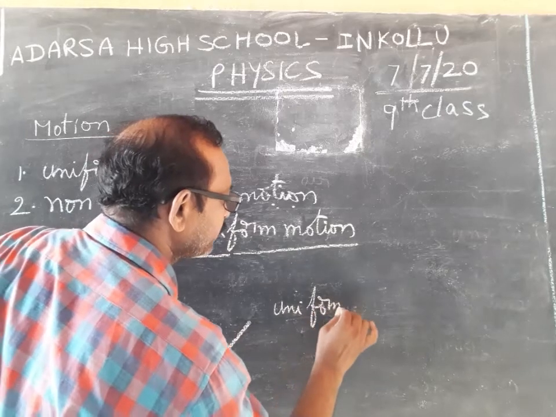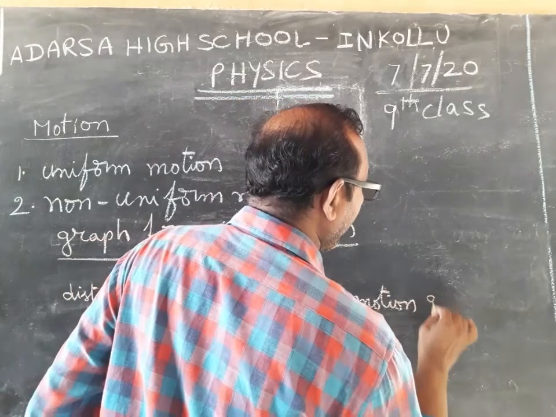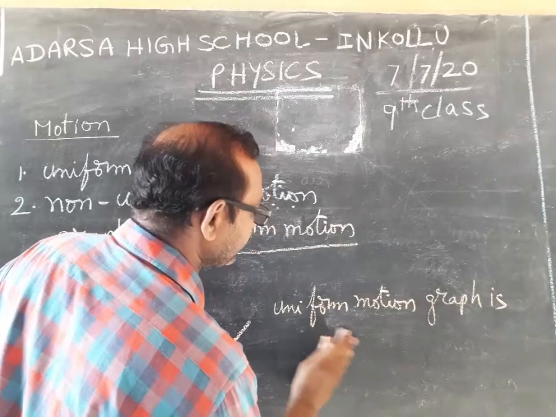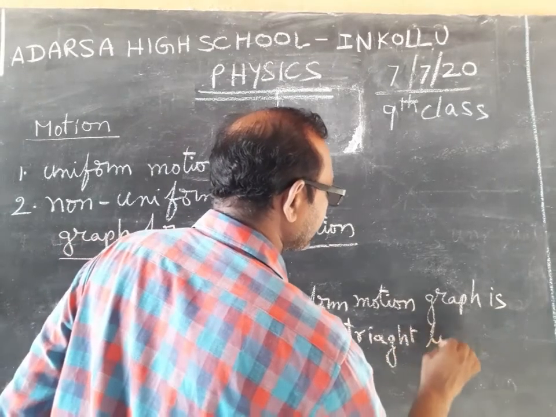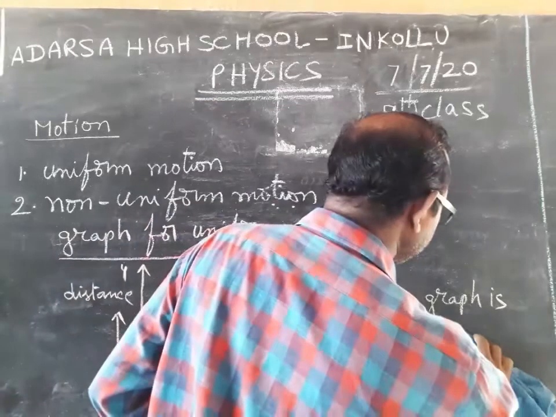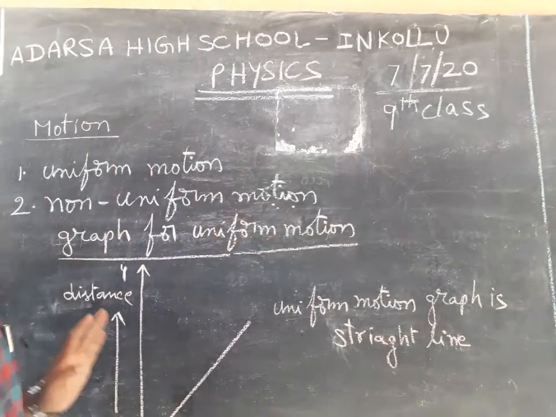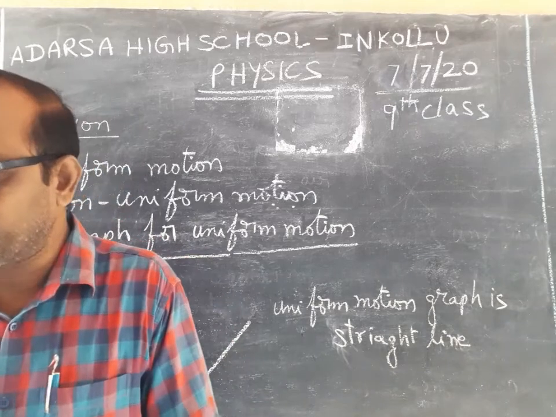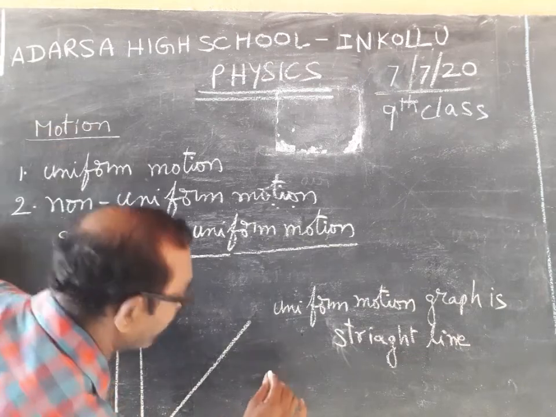Uniform motion graph is a straight line. That's all. Have you understood? In this way, the motion of a body is said to be uniform when its velocity is constant. It is one of the important points.